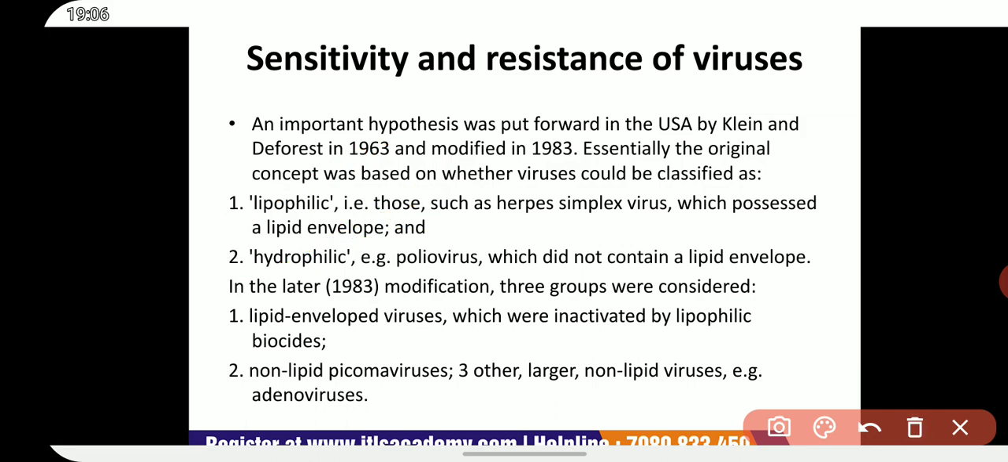First one is lipophilic. Lipophilic means these are lipid loving organisms, that is, those such as Herpes simplex virus, which possessed a lipid envelope. And second one is hydrophilic, that is, lipid hating, for example, poliovirus, which did not contain a lipid envelope.